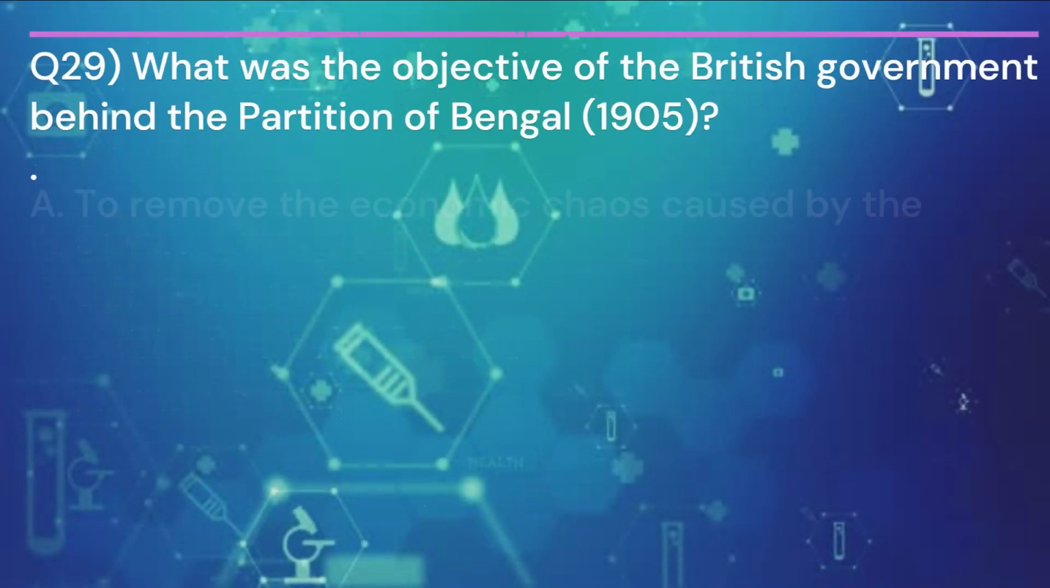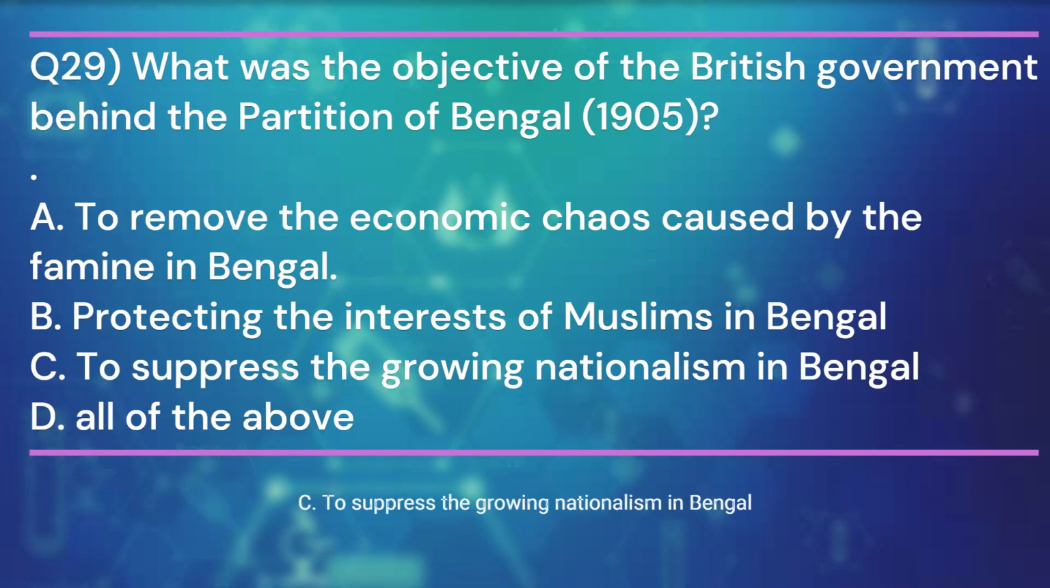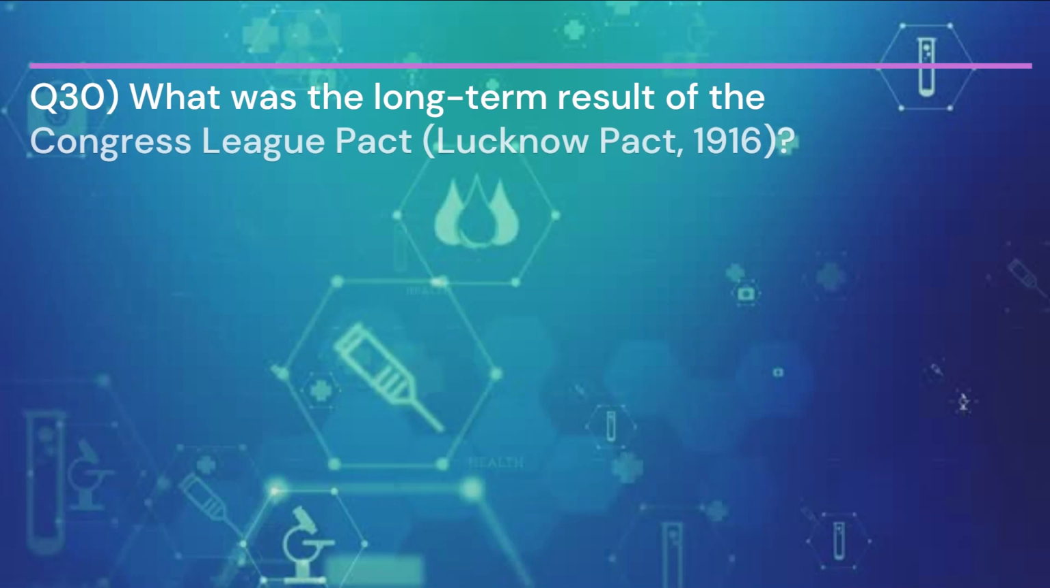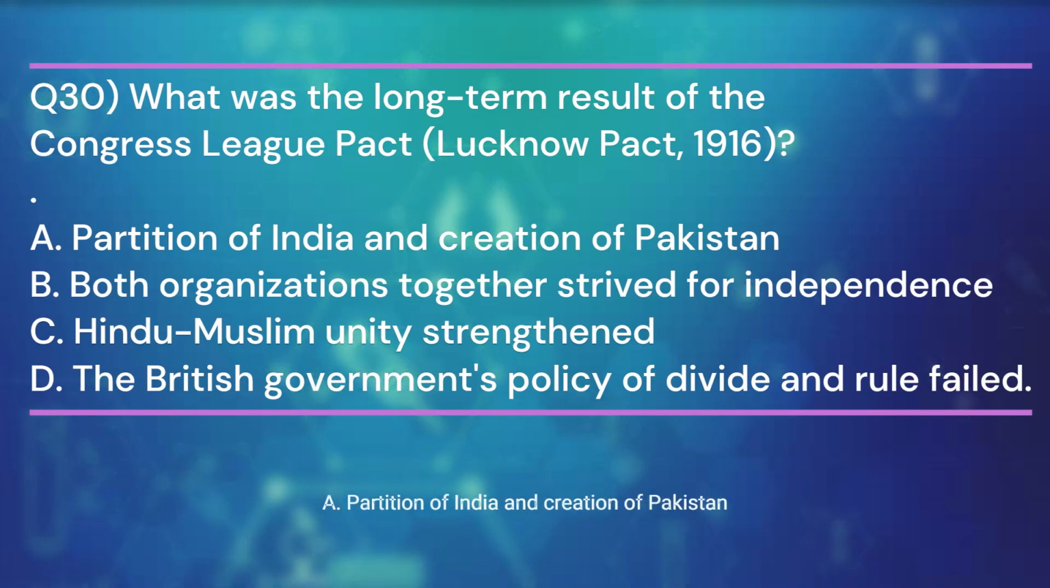Question 29. What was the objective of the British government behind the partition of Bengal 1905? And the answer is C. To suppress the growing nationalism in Bengal. Question 30. What was the long-term result of the Congress League Pact, Lucknow Pact 1916? And the answer is A. Partition of India and creation of Pakistan.